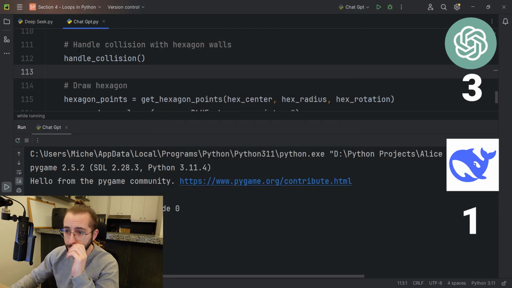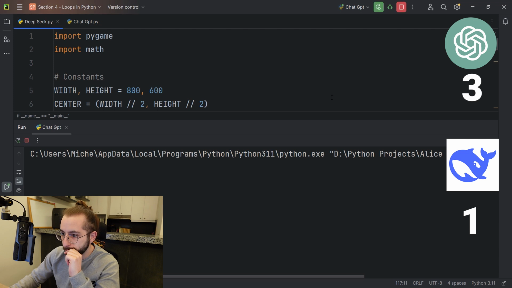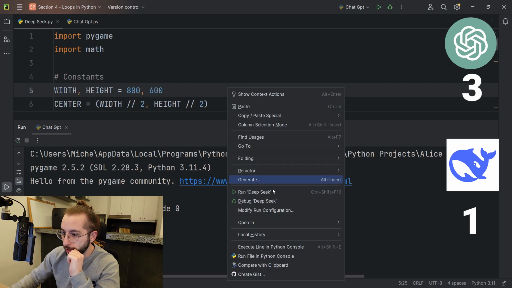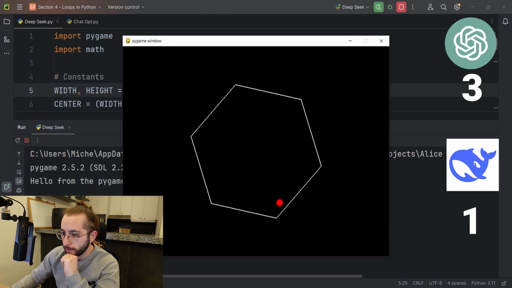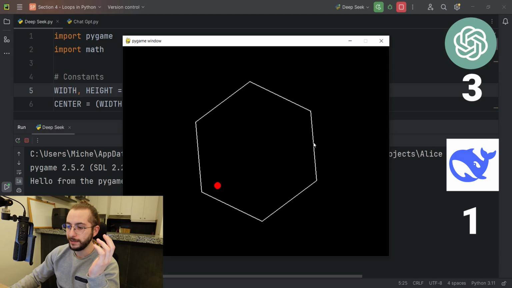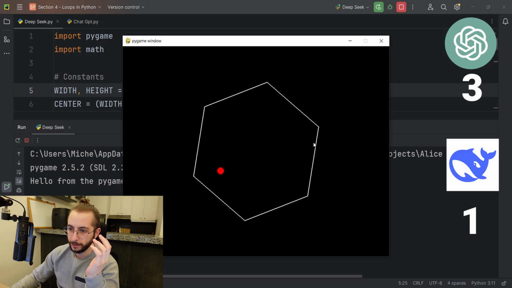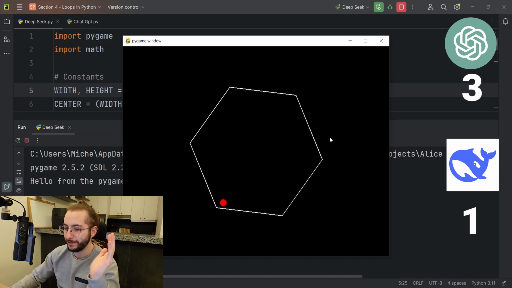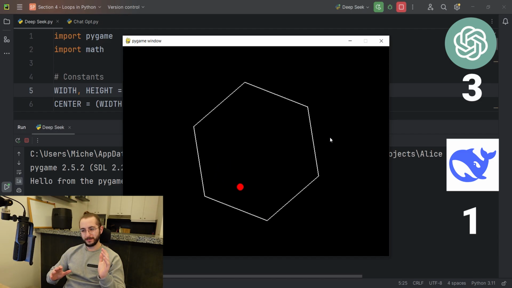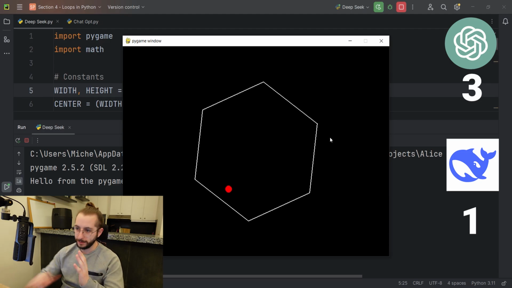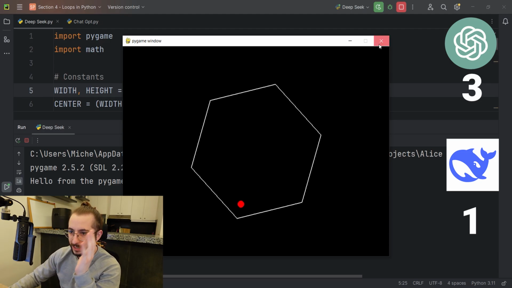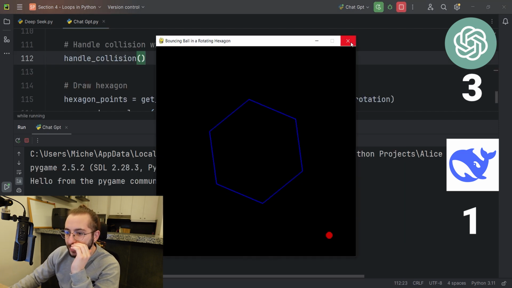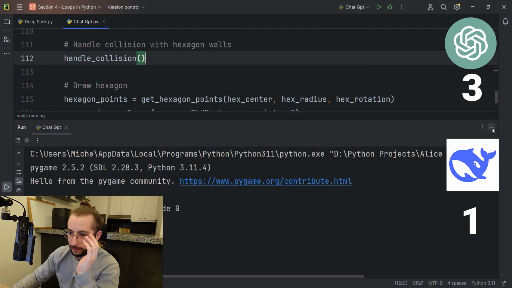All right, chat. I mean, it was a solid effort. Let's look at DeepSeek. And, oh wait, I'm still on chat. Right click and run. There we go. I mean, honestly, the hexagon looks better in ChatGPT, but like this is like, nah, come on. It's not super realistic. It's kind of weird, but like this is impressive. This is impressive compared to chat, which doesn't even have the ball inside of the hexagon.